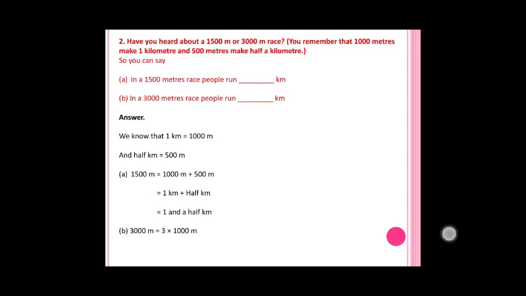3000 meters. 3000 can be written as 3 multiplied by 1000. So 3 into 1 kilometer, because 1000 meters is equal to 1 kilometer. So that is 3 kilometers. 3000 meters means 3 kilometers.